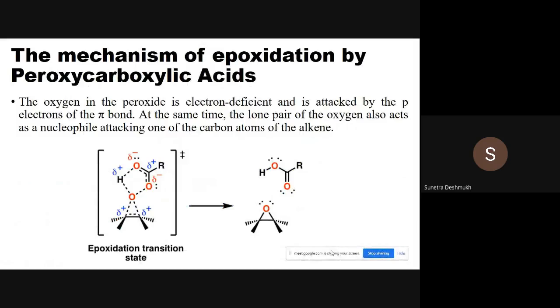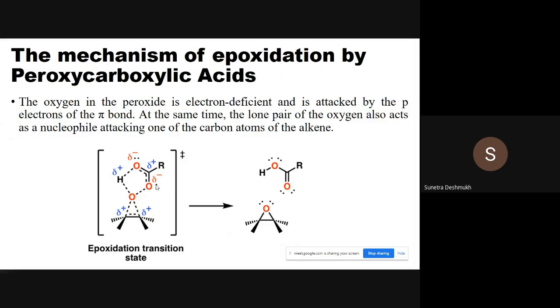So here is the mechanism of epoxidation by a peroxycarboxylic acid. Pay attention to which bond is breaking in the peroxy acid. The oxygen in the peroxide is electron deficient and is attacked by the p electrons of the pi bond. So the carbon-carbon double bond acts as a nucleophile, and the oxygen from the peroxide, being electron deficient, acts as an electrophile. At the same time, the lone pair of the oxygen also acts as a nucleophile. The lone pair on the carbonyl oxygen acts as a nucleophile, attacking one of the carbon atoms of the alkene. We'll see this slowly.